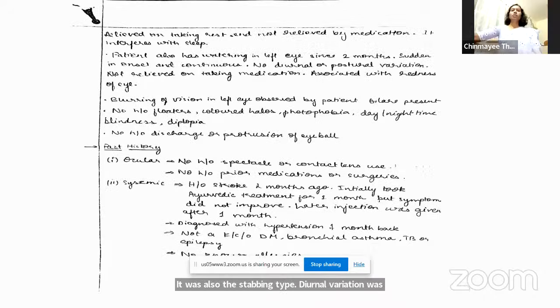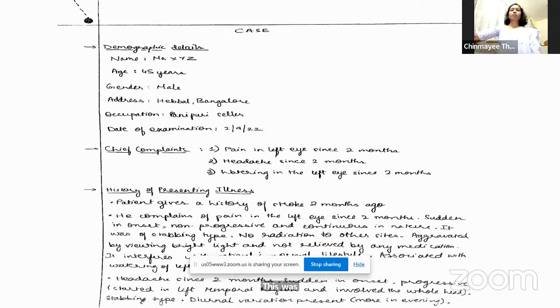Okay, let's stop at this. Just go back to your previous slide. Okay, so based on your demographics, occupation, and the complaints like pain in the left eye since 2 months, what are the causes of pain in the eye?